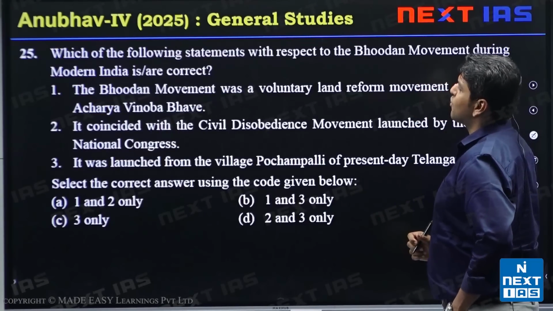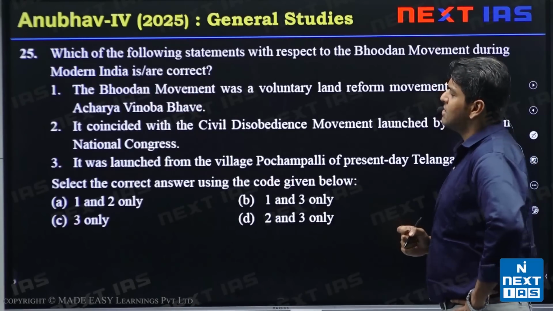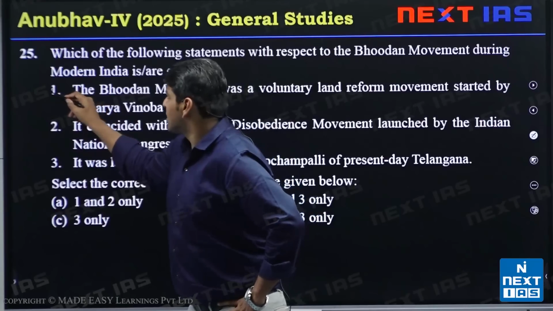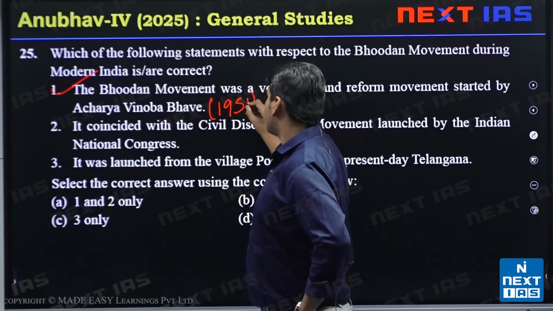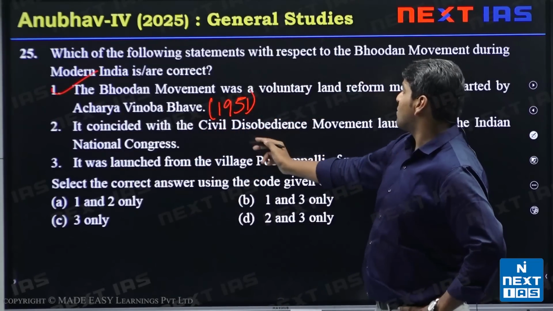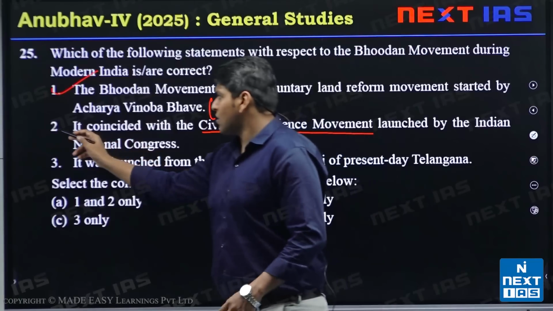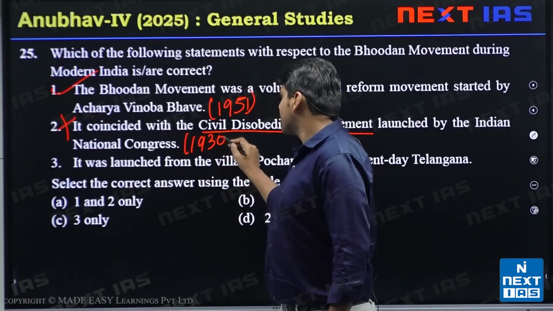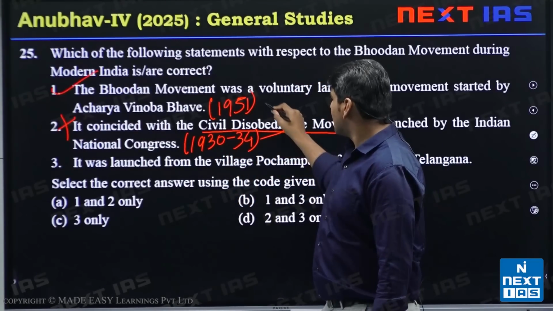Next, which of the following statements with respect to Bhoodan movement during modern India are correct? Bhoodan movement was a voluntary land reform movement started by Acharya Vinoba Bhave. Yes, this statement is correct. It was started in 1951. So if we know the year, we can find out the second statement. It coincided with the civil disobedience movement launched by the Indian National Congress. This statement is not correct because the CDM timeline is 1930 to 34, and Bhoodan movement was in 51.